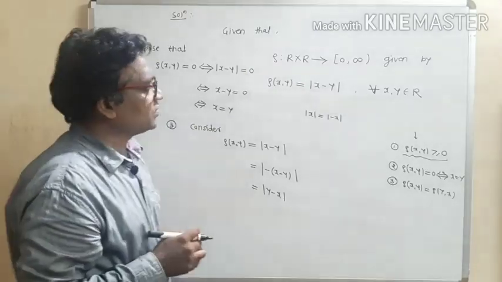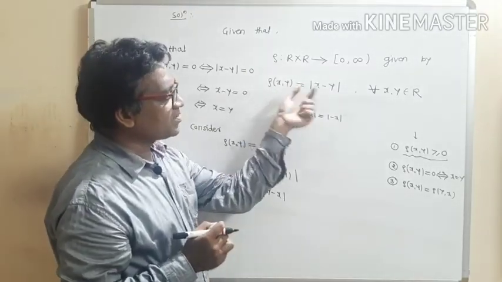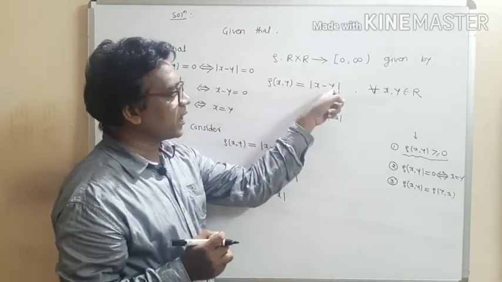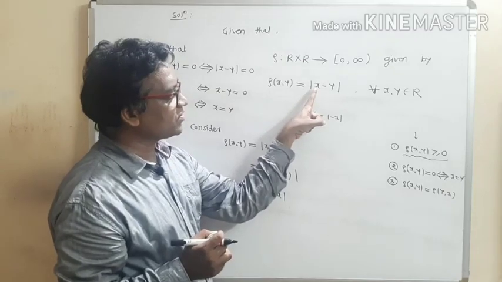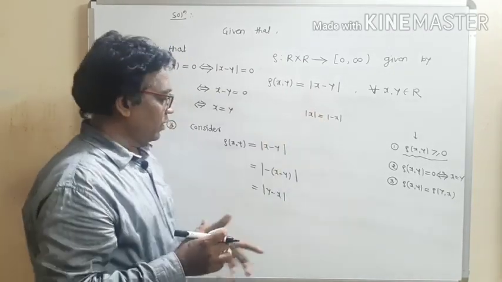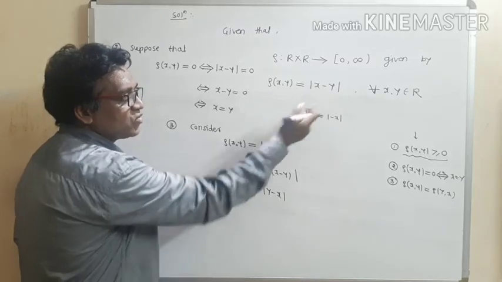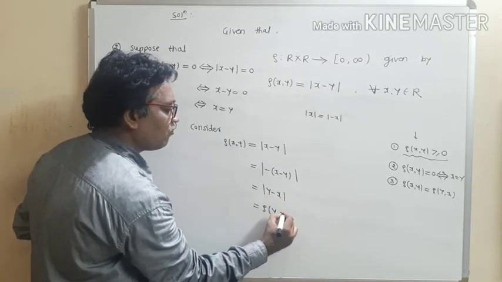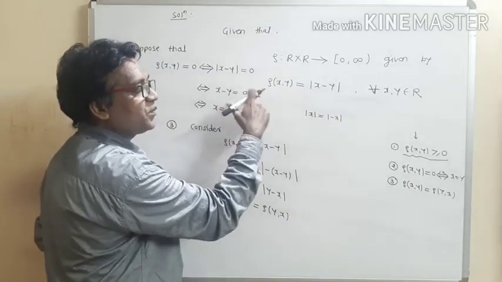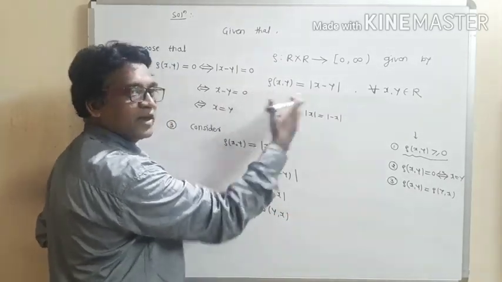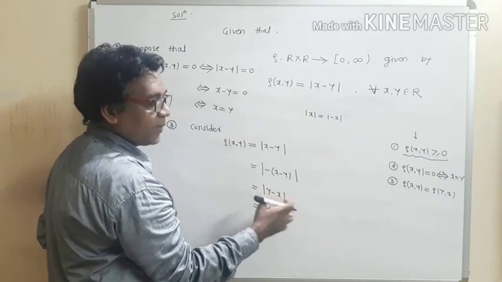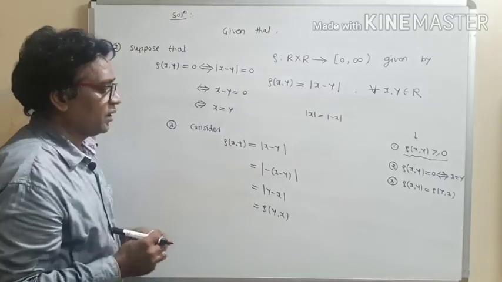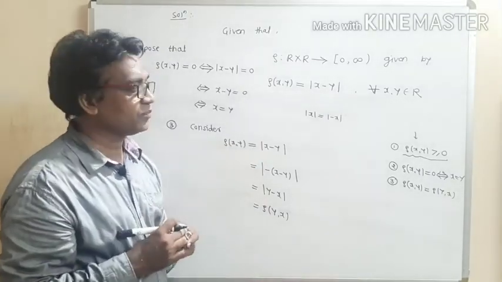So see what is the definition. Rho of xy is given by modulus of x minus y. Means if this is the notation mod x minus y, then we can write this is the distance between x and y. Now this is modulus of y minus x. So according to the given definition, we can write this is the distance between y and x, because distance between x and y is given by the modulus of x minus y. So modulus of y minus x can be written as distance of yx. So this is our third property, that is the symmetric property.